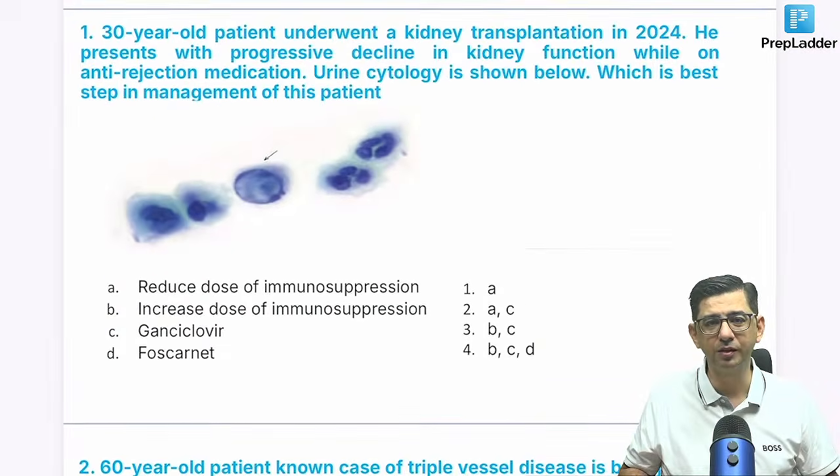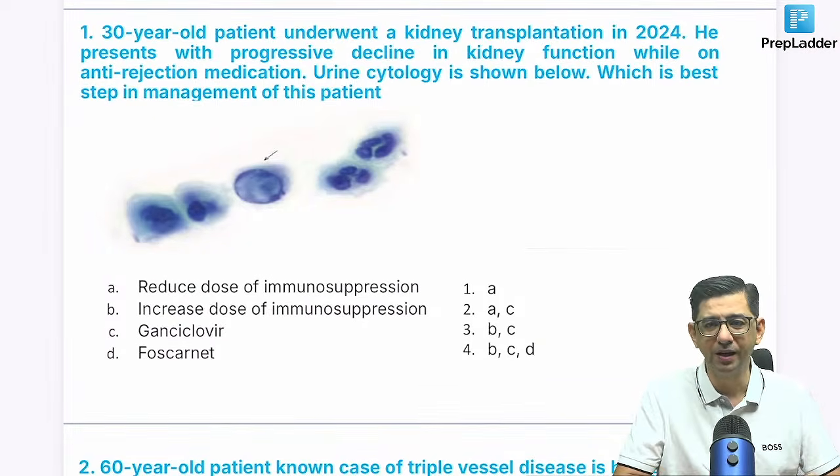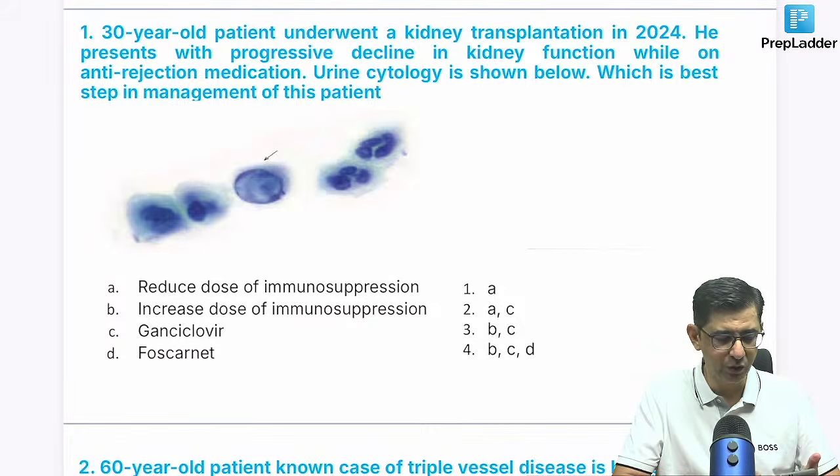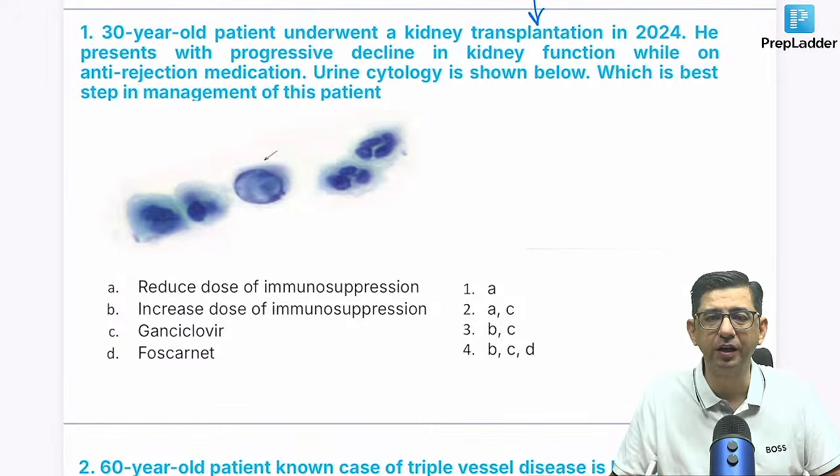Here is the question, and you need to do a quick voting for this. Try to keep your reflexes sharp and answer in the shortest possible time frame. That would help you get to the actual exam scenario as well. So we start with this patient who underwent a kidney transplantation in 2024, and there's a decline in kidney function.